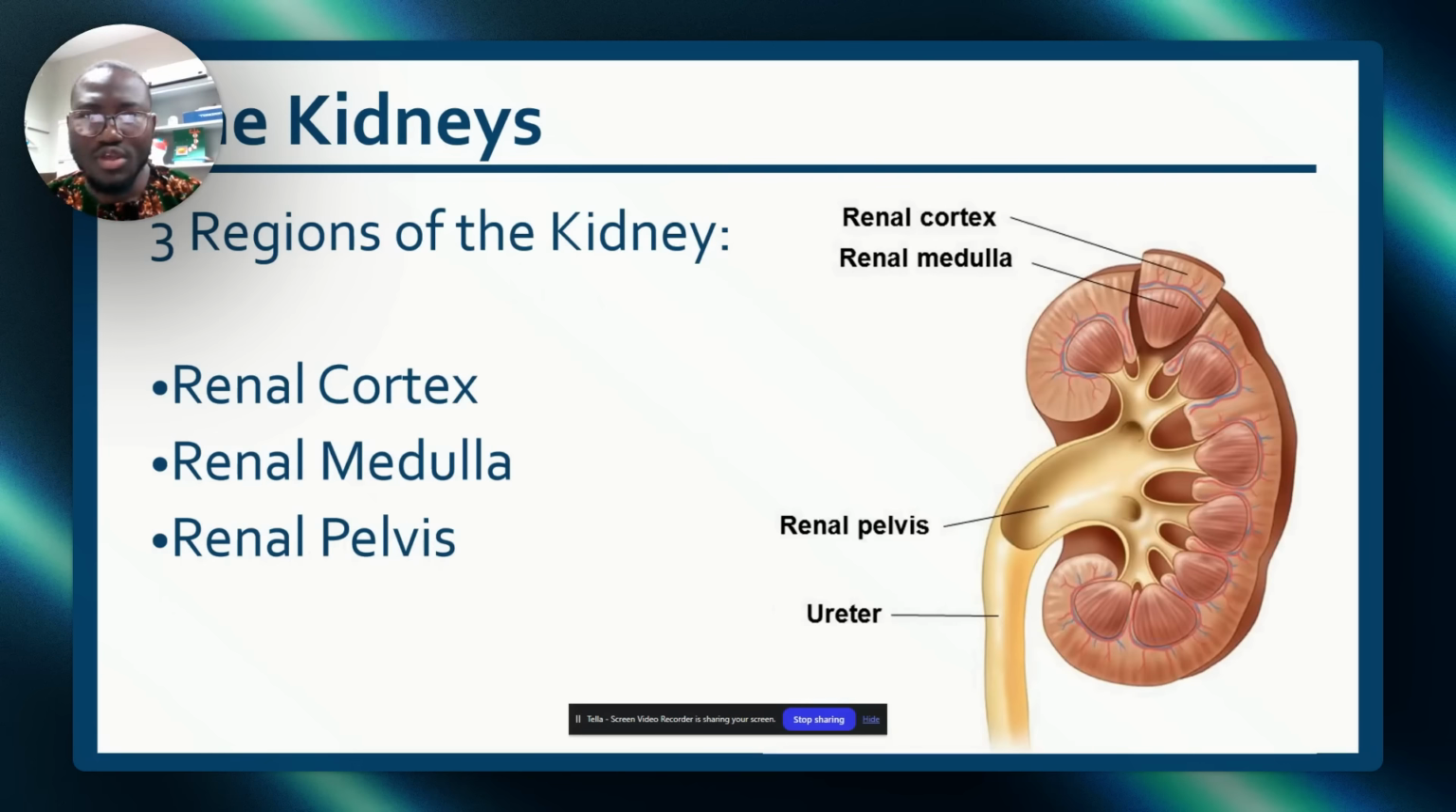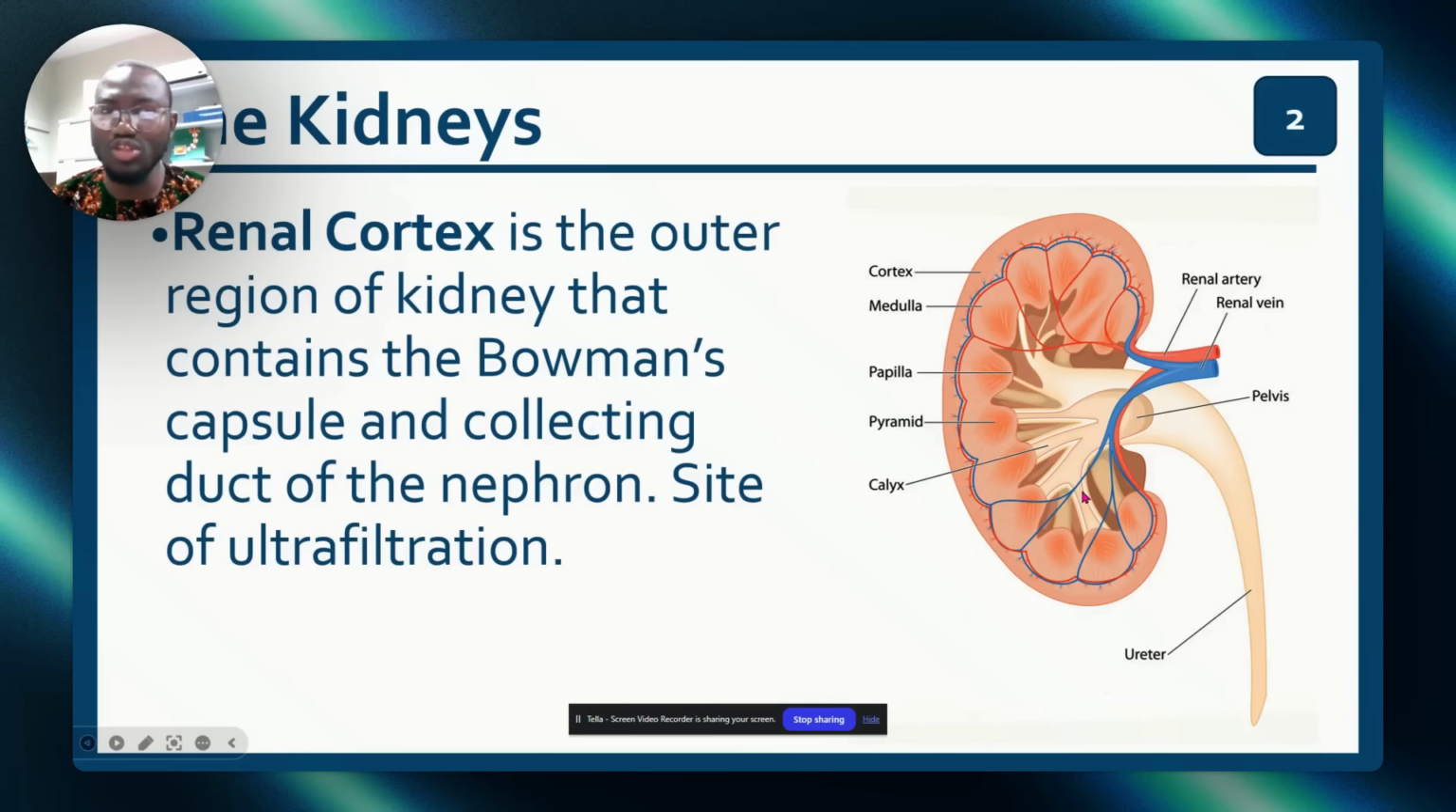Now, as we continue, there are 3 regions of the kidney. We've already discussed this. We discussed the renal cortex, we discussed the medulla, we discussed the renal pelvis. This is just for emphasis sake. Now, the cortex is the outermost region of the kidney that contains the Bowman's capsule. You understand? This outermost part is the cortex. It contains the Bowman's capsule, collecting duct, the nephron, and is the site for ultrafiltration.